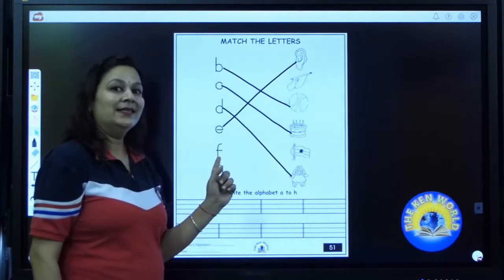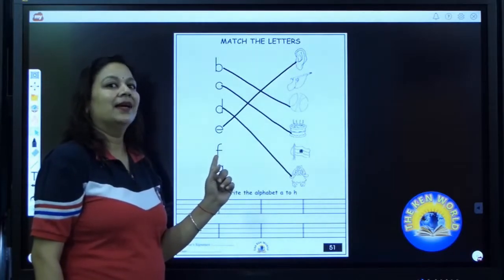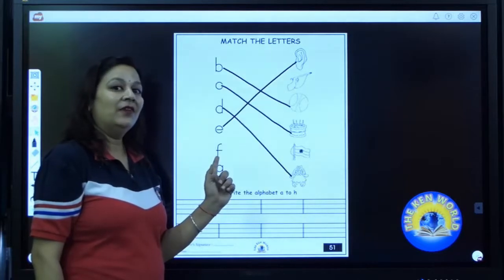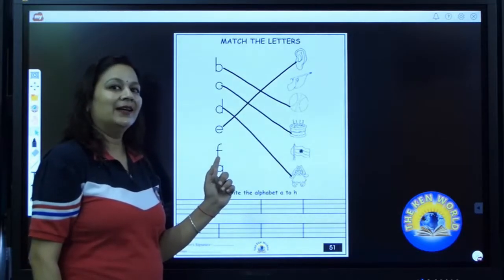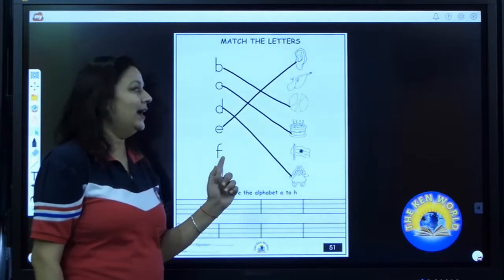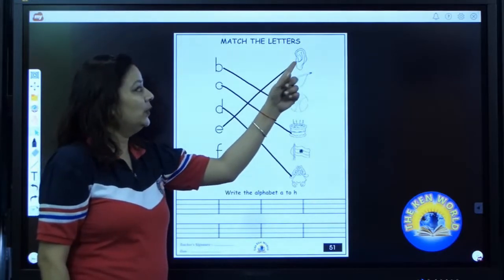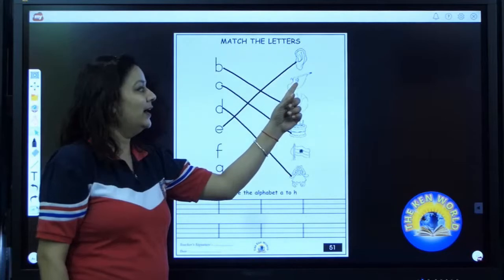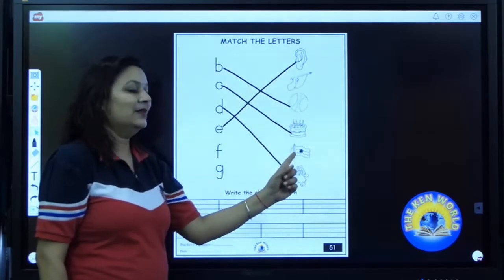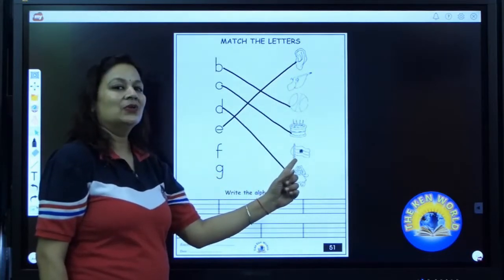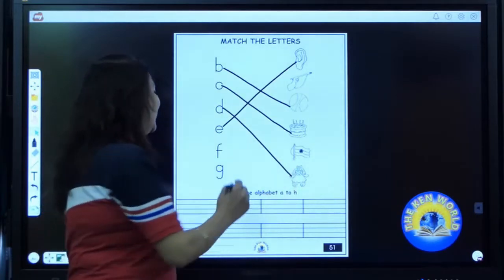Now which letter is this? F. F for flag. Now spot out where is flag. Is this a flag? No. Is this a flag? Yes. So we will match it with F.